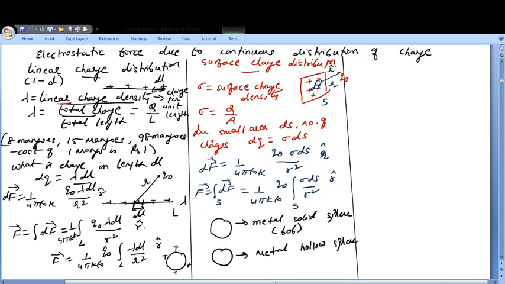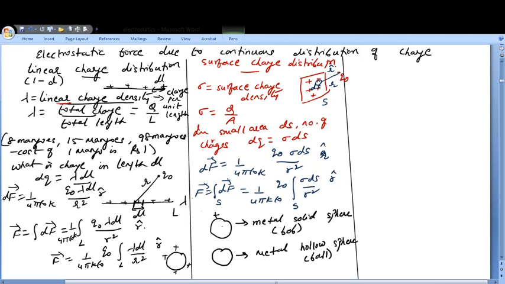Now see, a metal hollow sphere, you can take it as a metal ball, and that's going to be hollow from inside. Now one thing is there, students, whenever charges are given to a metal solid sphere, even if you put the charge inside, that charge will have a tendency to come out on the surface.